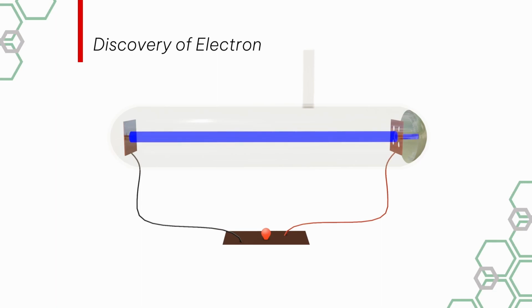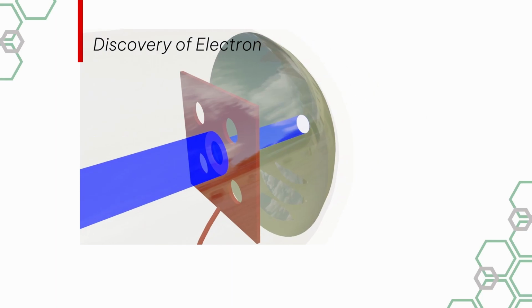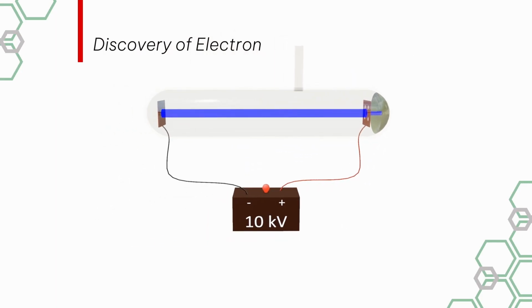The glass behind the anode is coated with a fluorescent material, zinc sulfide, and the anode has a small hole so that the electrons can pass behind it. And when these moving electrons hit the zinc sulfide layer, then the area starts to glow. So from this experiment we get to know the following things.